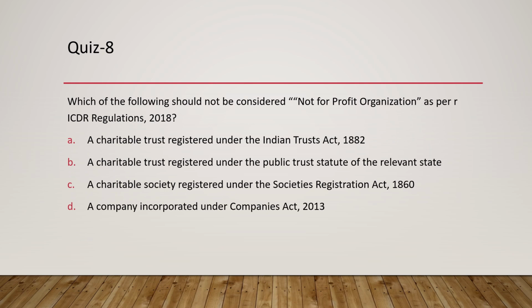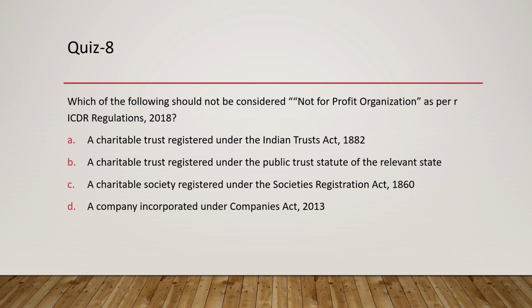We quickly move on to question number 8. This relates to the listing, and that's why we have these ICDR regulations which are being spoken of in this question. Which of the following should not be considered a not-for-profit organization as per ICDR regulations 2018? So you have different entities which are not for profit. A charitable trust is part of it, which is registered under the Indian Trusts Act. A charitable trust registered under the public statute of the relevant state is also considered to be an NPO.